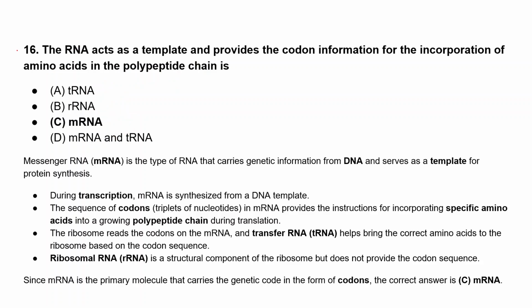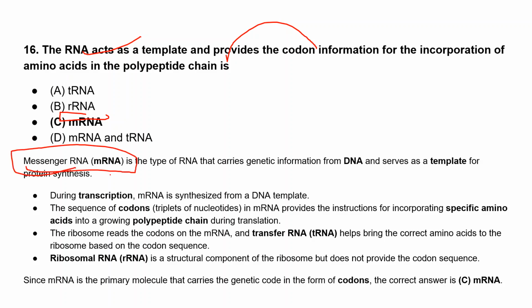Okay, then let's see. Yeah, you're right. That is mRNA. Here it's mentioned that this RNA acts as a template and will further provide the codon information for the incorporation of amino acids. And we know that it is messenger RNA, that is mRNA.